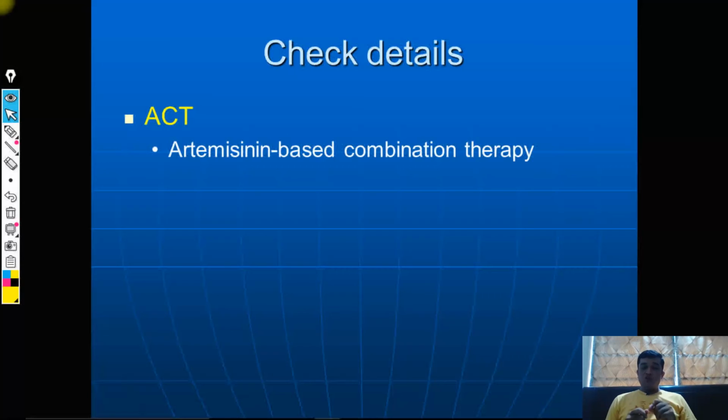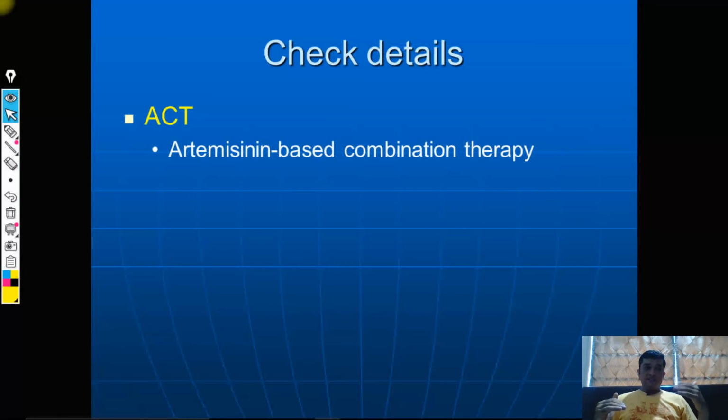So artemisinin based combination therapy is very effective. You can just go through, that's an assignment also from my side for today's lecture, the various combinations that you can give with the artemisinin. This therapy has definitely helped in the last 5 years. It has definitely helped us to cope up with malaria. If not able to decrease, we are able to flatten the curve.